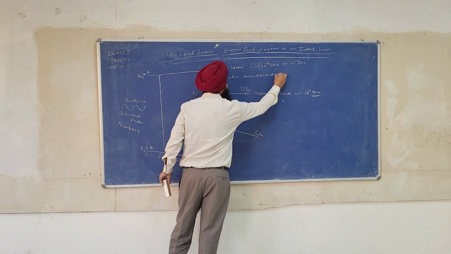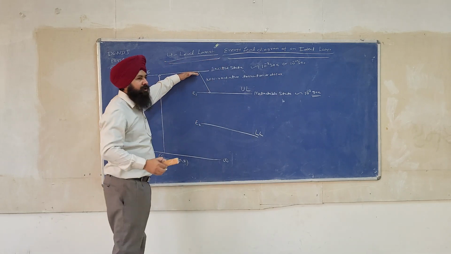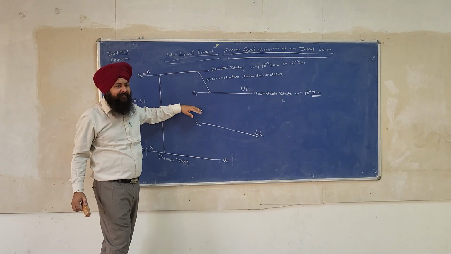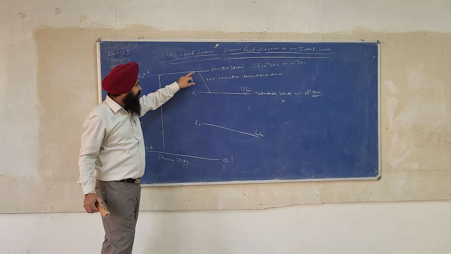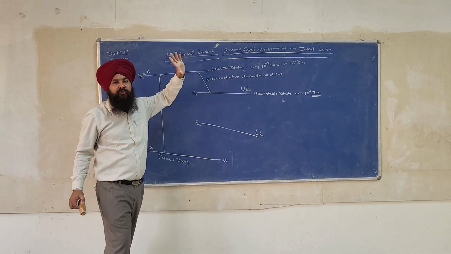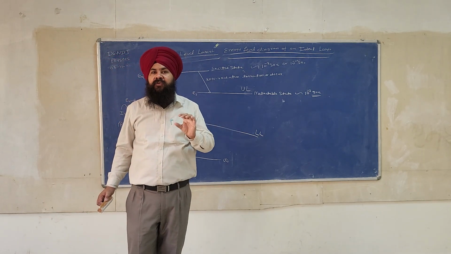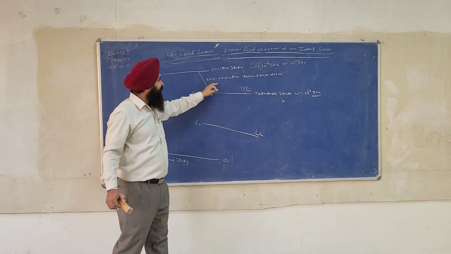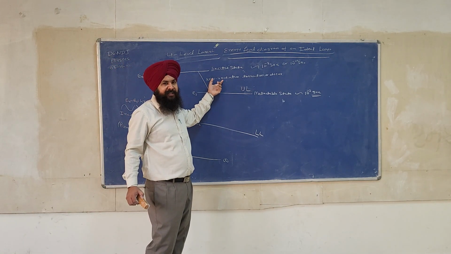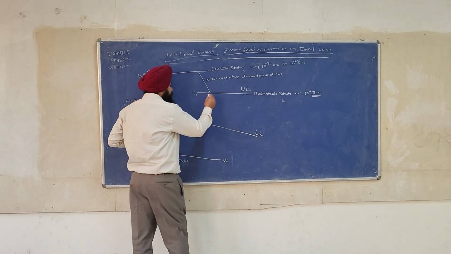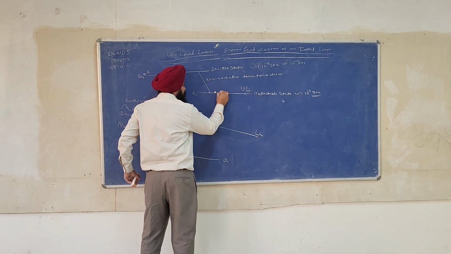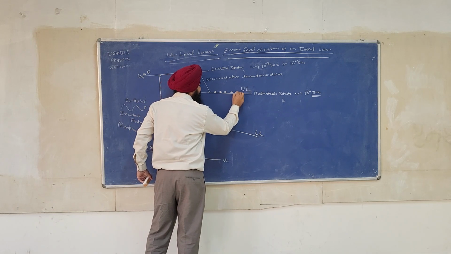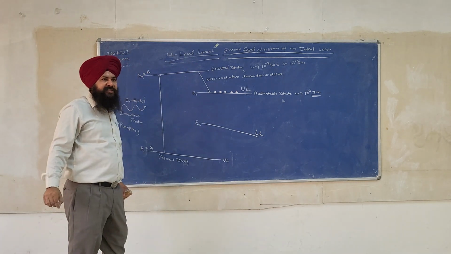Non-radiative transition or decay. The electron jumps from a higher energy level to a lower energy level, from E4 to E3. And see, these E4 and E3 levels are very close to each other, so this energy difference is very small, and it will appear in the form of heat. Now what will happen? All the atoms will accumulate at this state.